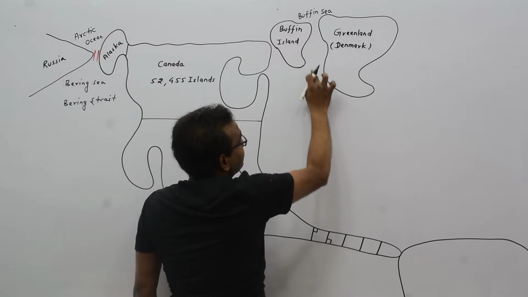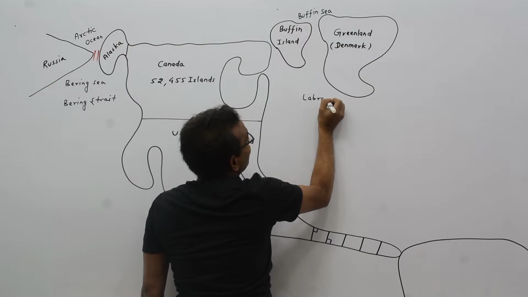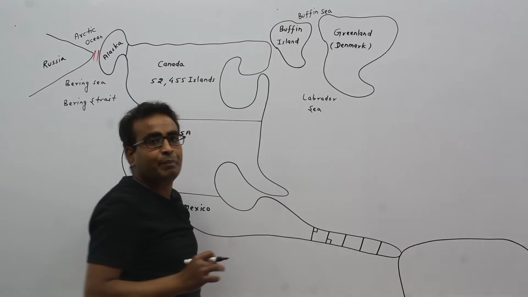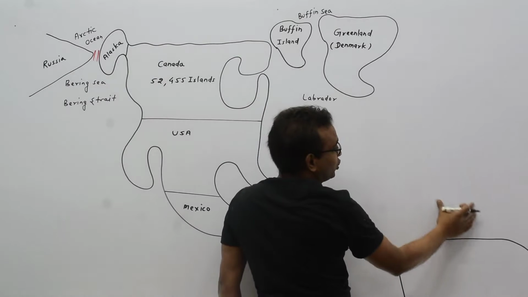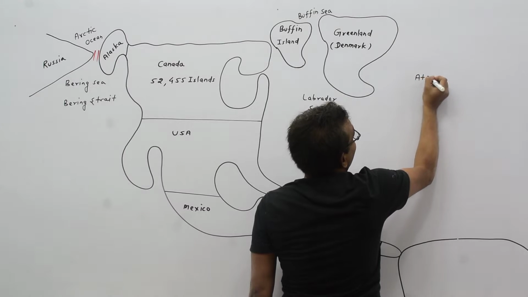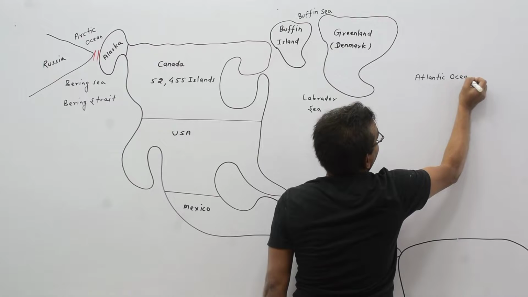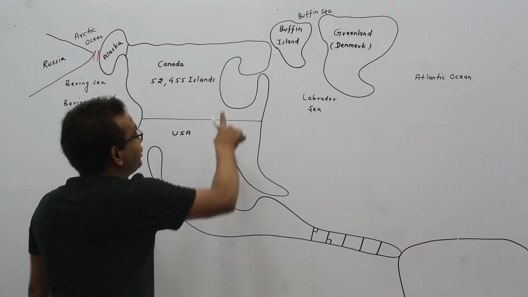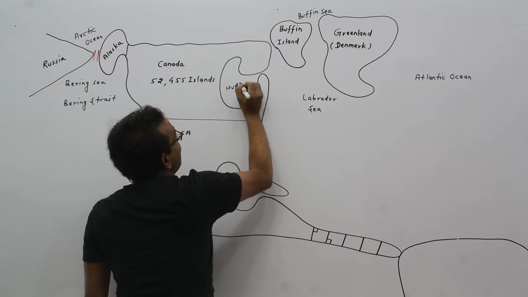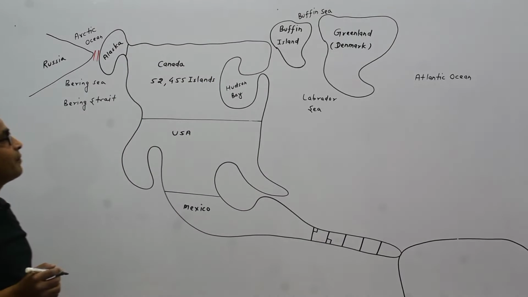This is Labrador Sea, and Labrador Sea is a part of Atlantic Ocean. Here is Atlantic Ocean. This is known as Hudson Bay.